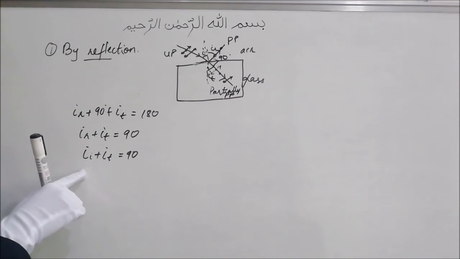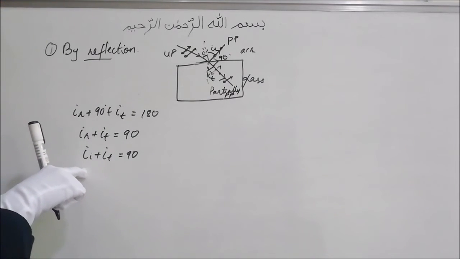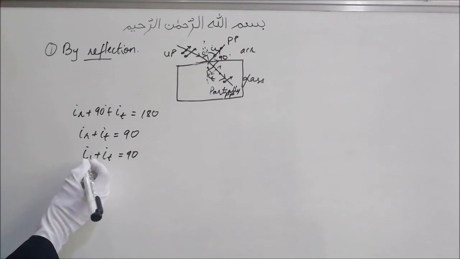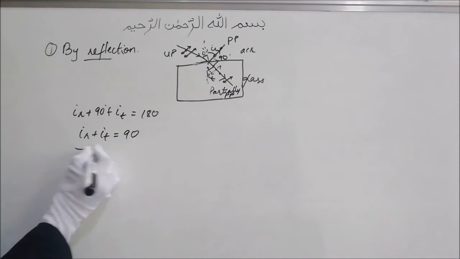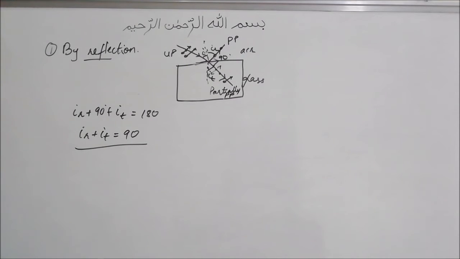So we have this condition: reflected plus transmitted angle will be equal to 90 degrees.